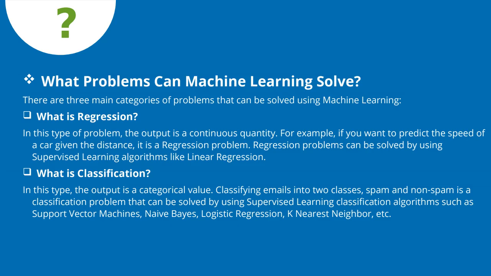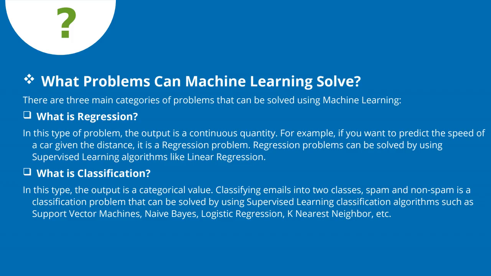So what problems can machine learning solve? There are three types of problem it can solve. Regression: if we are talking about growth, suppose a student is studying in the seventh semester now, and we want to know how many marks the student will get. If we have the record of the previous six semesters, on the basis of that we try to find out the marks of the student in the next semester.